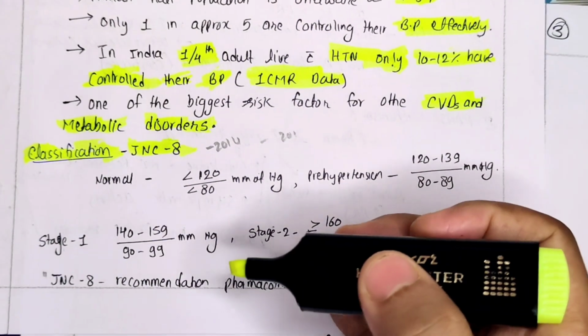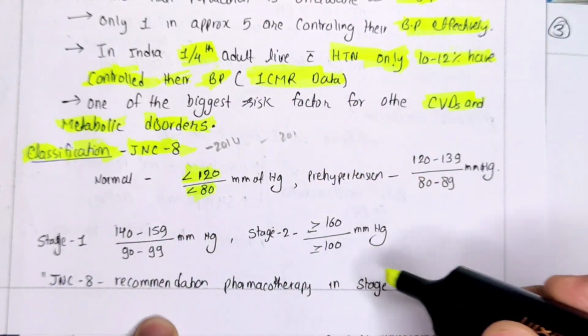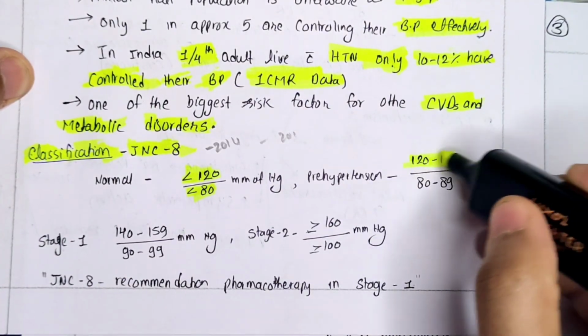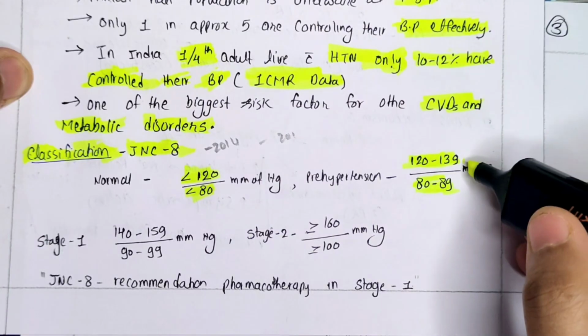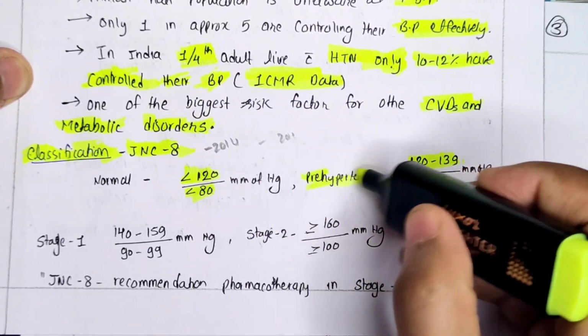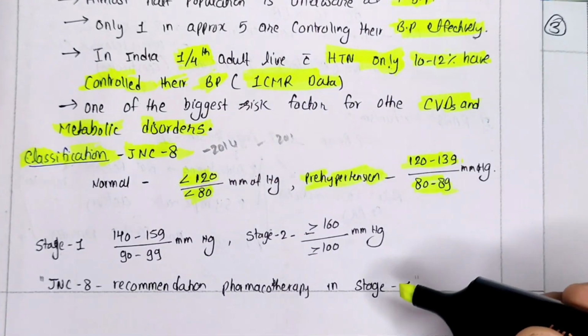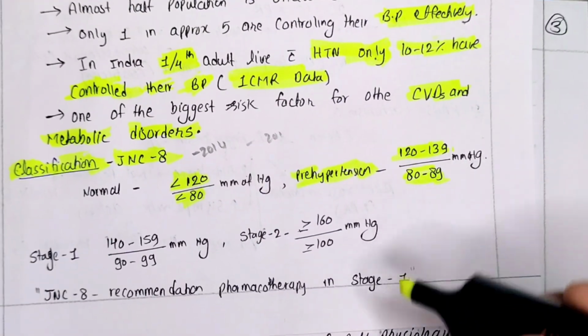Now, what is the normal blood pressure? Systolic should be less than 120 and diastolic should be less than 80. Pre-hypertension: if our systolic BP is between 120 to 139 and diastolic between 80 to 89. It means now I am not having hypertension, but in future I may get it if I am not aware of my health condition, diet and other things.